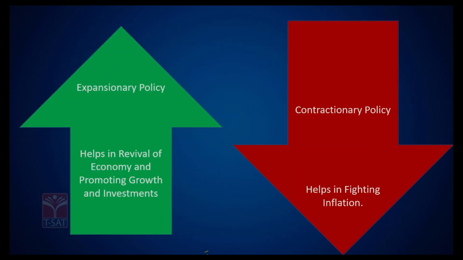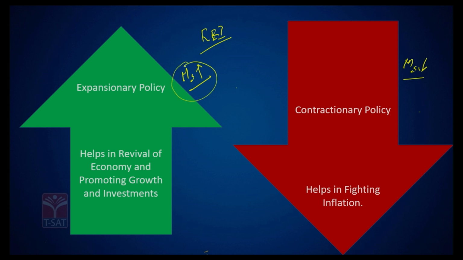So now let's look at what exactly the RBI tries to achieve. Since the RBI uses certain policy instruments to alter the supply of money, it could either increase the supply of money or decrease the supply of money, because the RBI has the complete right with respect to altering and controlling the supply of money. So as part of its monetary policy decision, RBI either could increase the supply of money or decrease it. So how does RBI increase the supply of money?